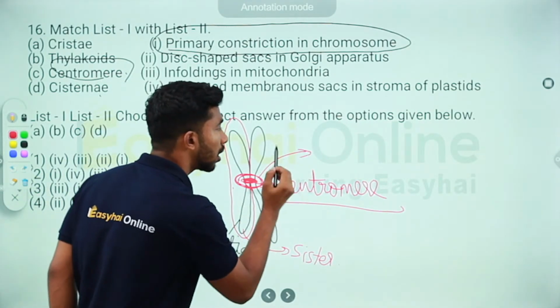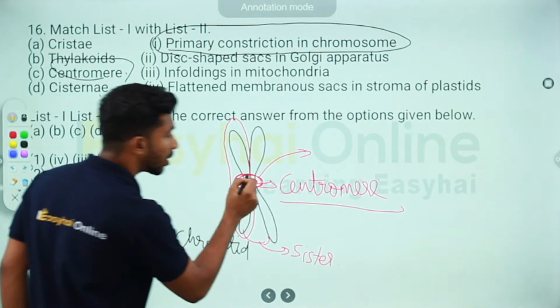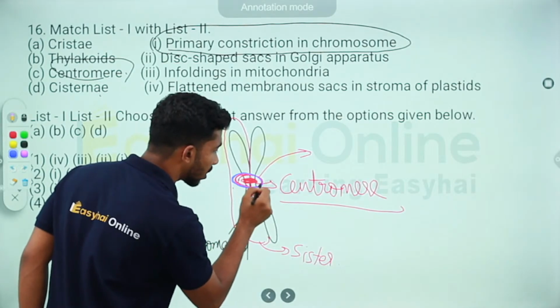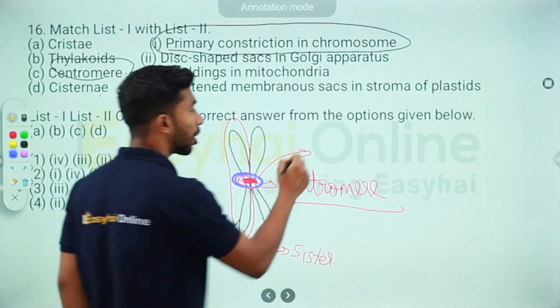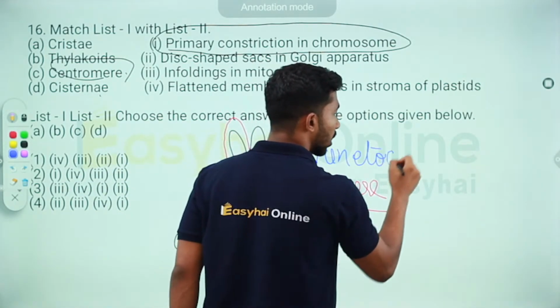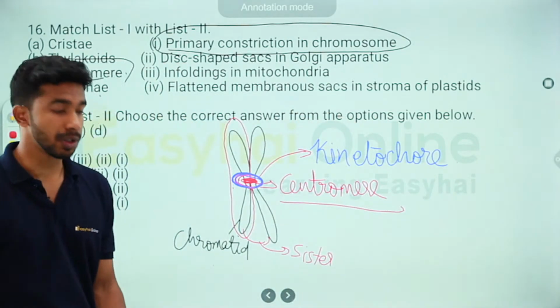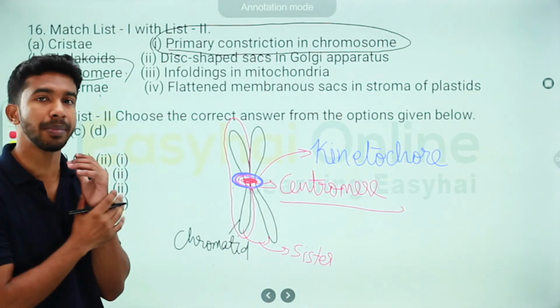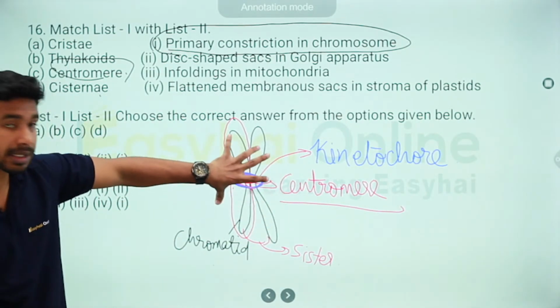Called the, should I take a different color? Okay, this blue thing that I'm drawing, that's your button-shaped structure called your kinetochore. So while meiosis or mitosis happens, basically cell division, the chromatids have to be separated.